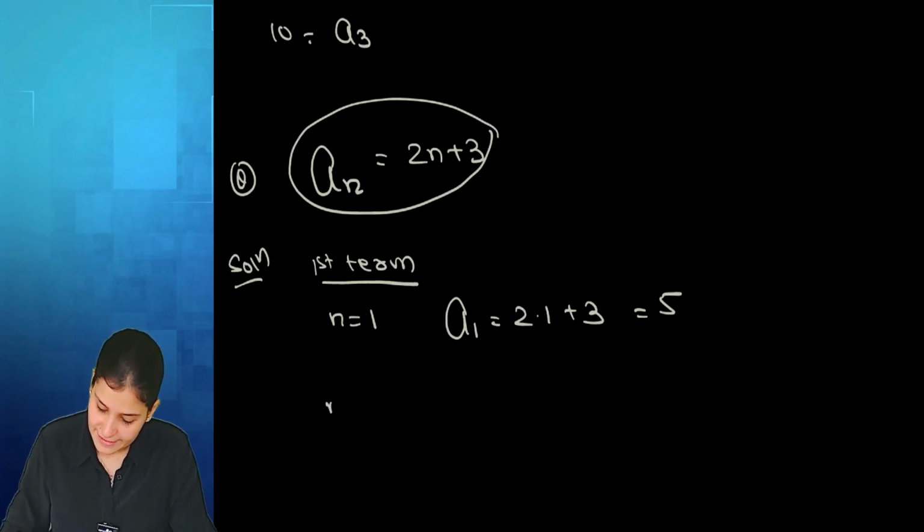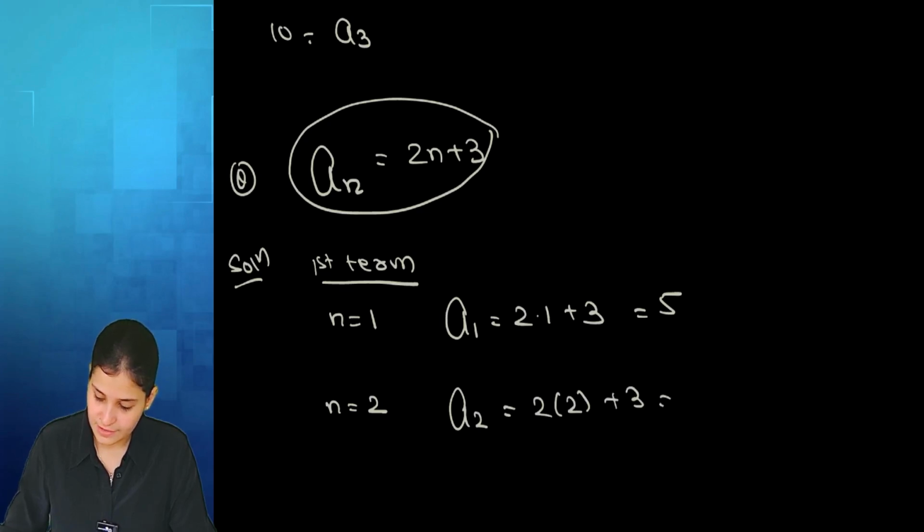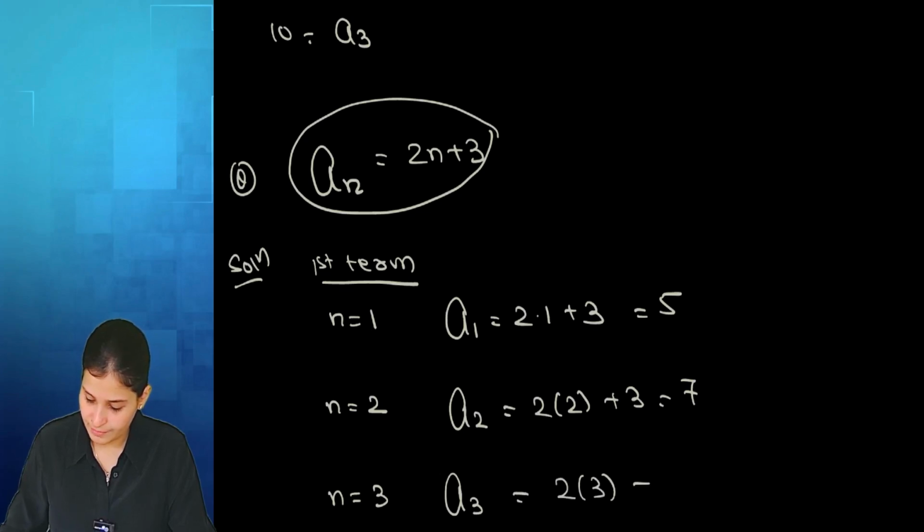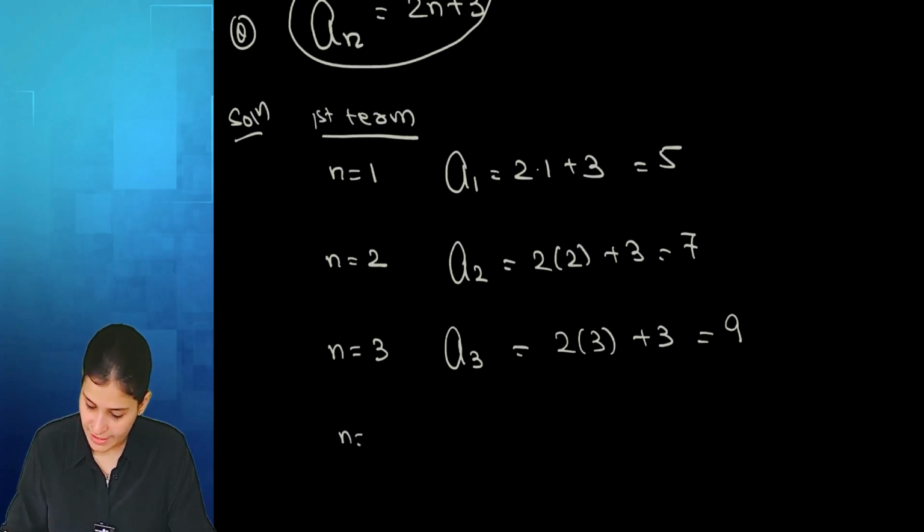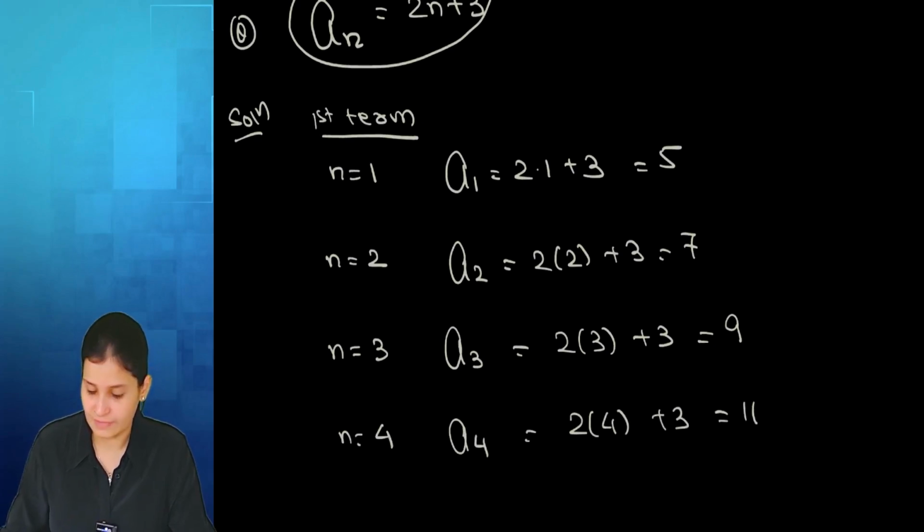Then for the second term, put n equal to 2. So A2, 2 into 2 plus 3, it's 7. N equal to 3, that is A3: 2 into 3 plus 3, that is 9. If I want the fourth term, n equal to 4, A4: 2 into 4 plus 3, that is 11.